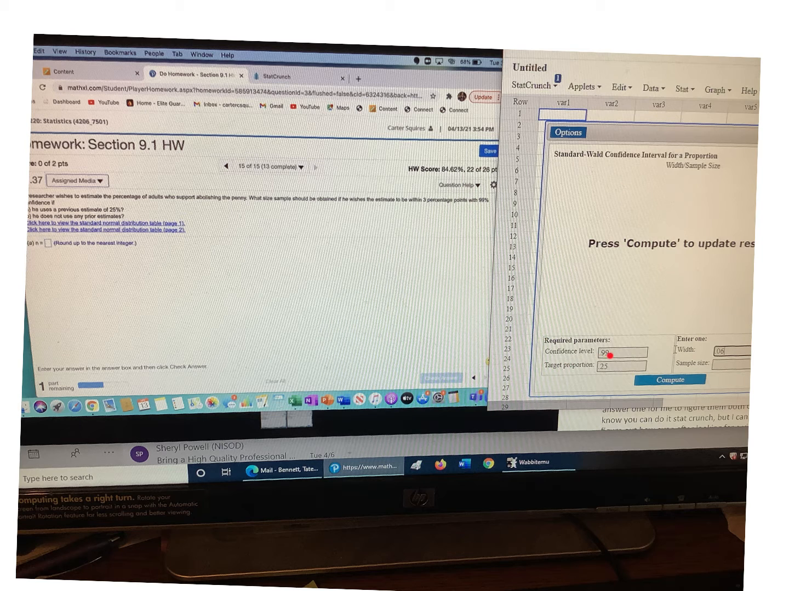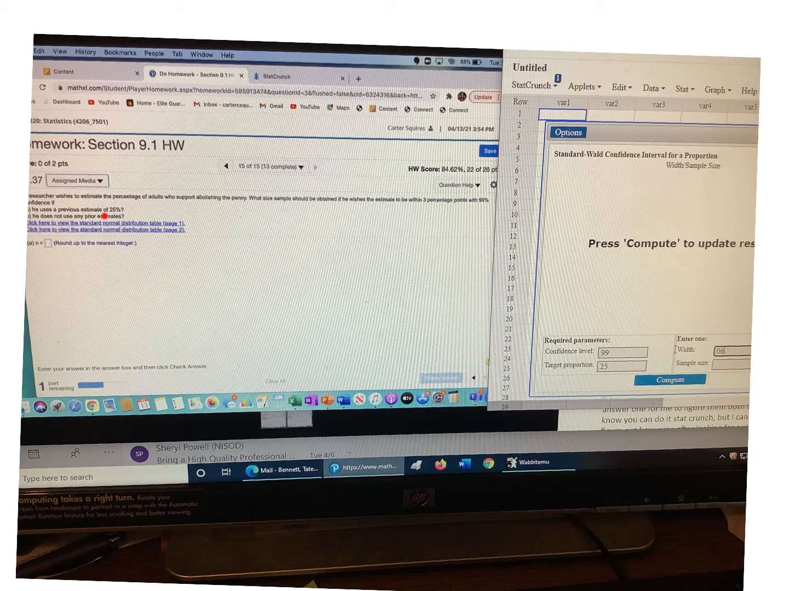So the confidence interval level goes here, which is 0.99. You're given this previous estimate, it's 0.25. And one thing you need to know, you want within 3% points. That's the margin of error. The width here is twice that. So twice 3% would be 6%. You've got to enter it in a decimal. Click compute, and it'll give you the sample size you need to meet these conditions with this previous estimate.